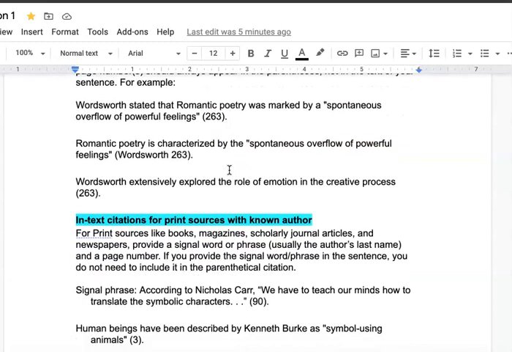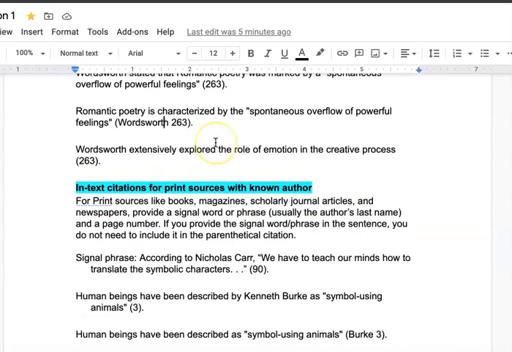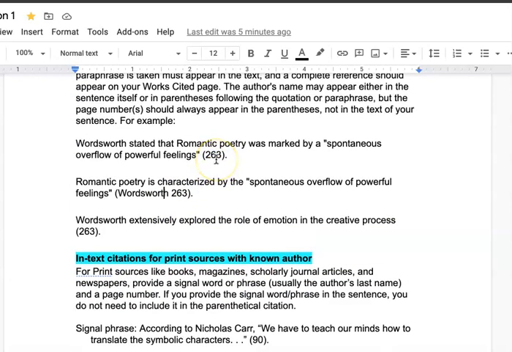Then the next style is also similar, but as you see right here, the name of the author is in the parentheses along with the page number. It just really depends on how you want to do it. You can alternate between the two, so that way you're not constantly doing the same one.